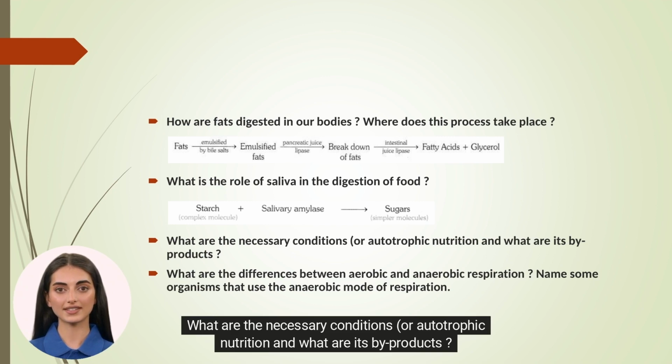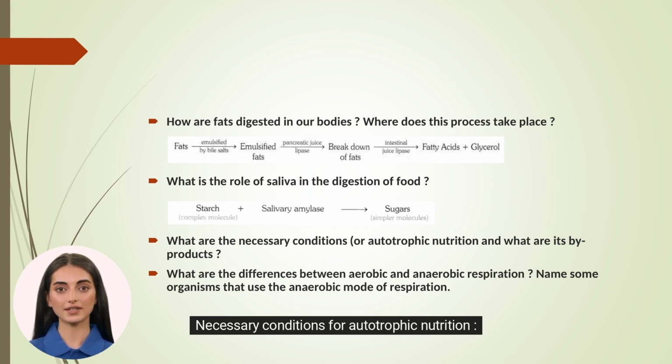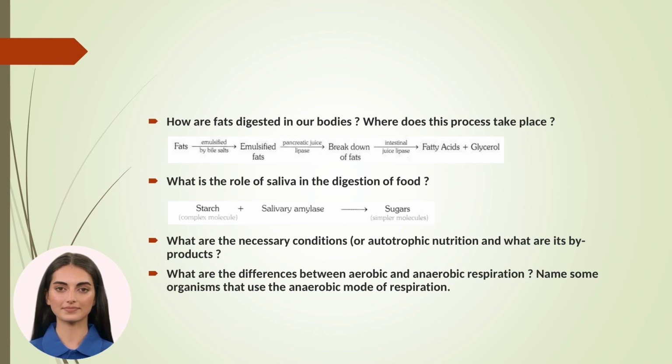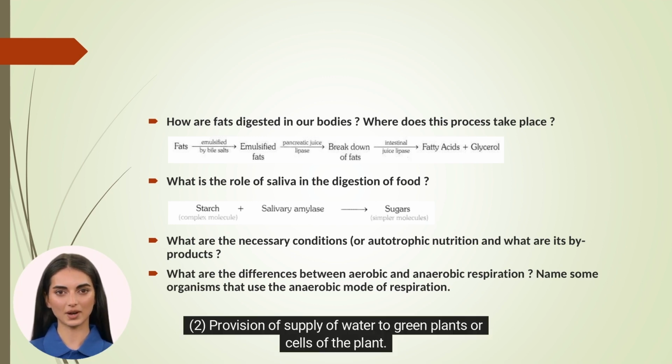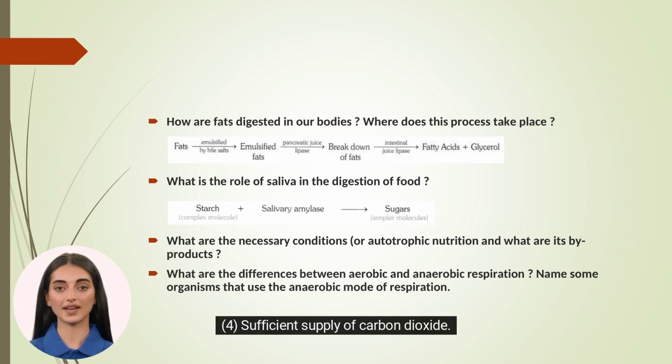What are the necessary conditions for autotrophic nutrition, and what are its byproducts? Necessary conditions for autotrophic nutrition: 1. Presence of chlorophyll in the living cells. 2. Provision of supply of water to green plants or cells of the plant. 3. Sufficient sunlight. 4. Sufficient supply of carbon dioxide. A byproduct of autotrophic nutrition is oxygen.